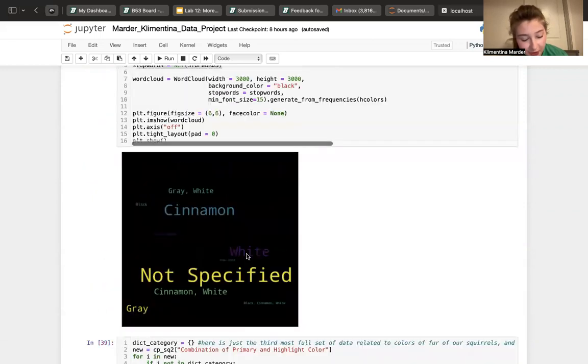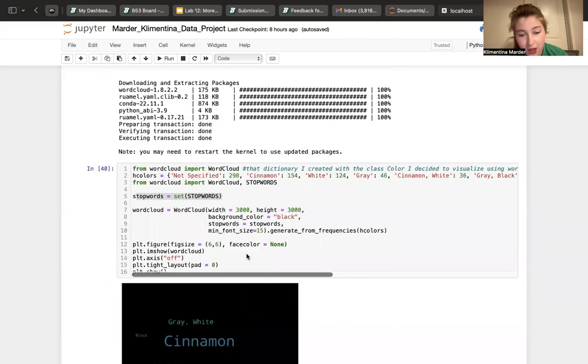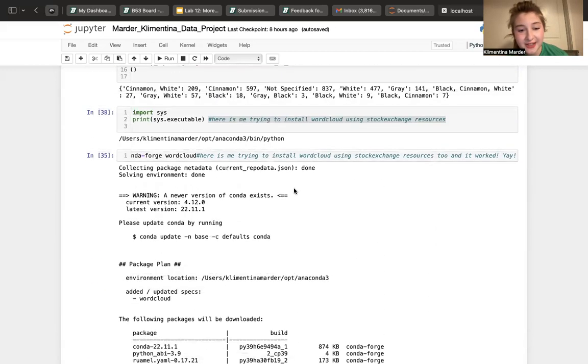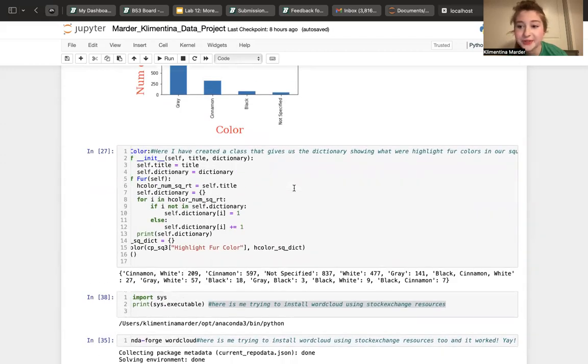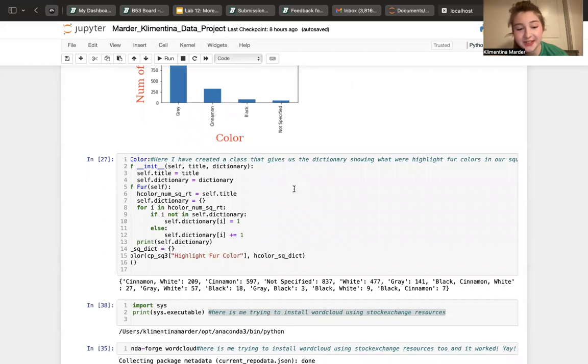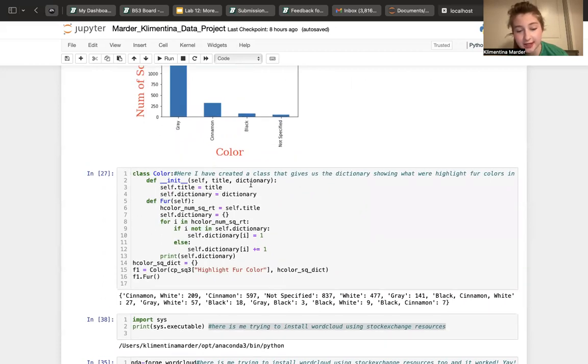So I really enjoyed working on this project, because it really showed me what parts of data I want to focus on and what parts of data are especially interesting to me and that I have questions about, to elaborate on them and to use the things that we've learned to answer the questions I might have about the data and to analyze it the way I like. It was really fun. And I think that there are a lot of funny assumptions we can make about Central Park squirrels right now. But if I'm being really serious, it really helped me a lot to understand the concepts of data analysis further on. Thank you.